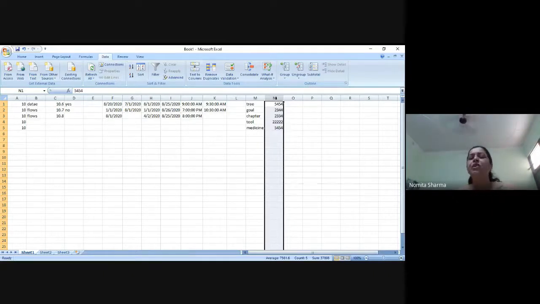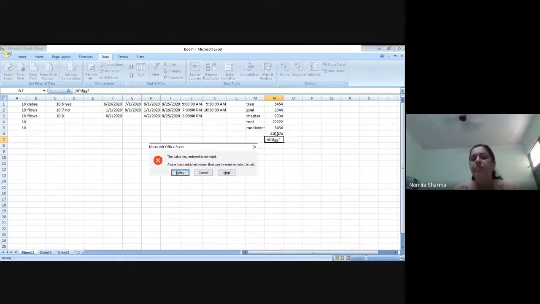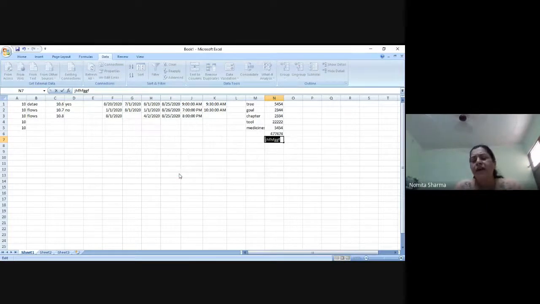So I predefine those commands in the Excel sheet just to avoid any error in the Excel. So I keep on entering the number over there, but the moment I write any text, it will give me the error and it won't let me go ahead. I have to enter the number only.